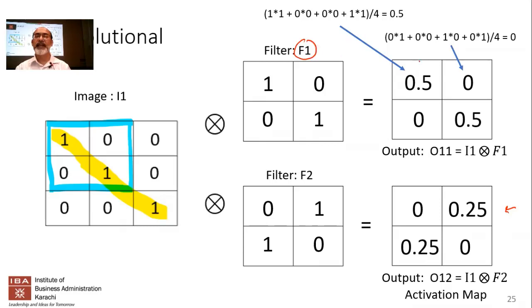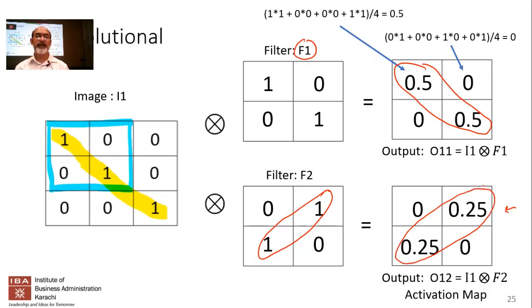So filter 1 is going to say that I'm getting a 0.5 along the left diagonal, but this one is going to say, well, if I'm looking for a right diagonal in the original image, I'm going to find it, but it's not very strong. Somehow it's found a right diagonal in there as well, because you can think of this as half of a right diagonal. So the numbers over here are stronger, the numbers over here are weaker. Now you can see that applying these two filters is sort of telling us whether there's a left diagonal or not in the image. Now let's take this thought forward.